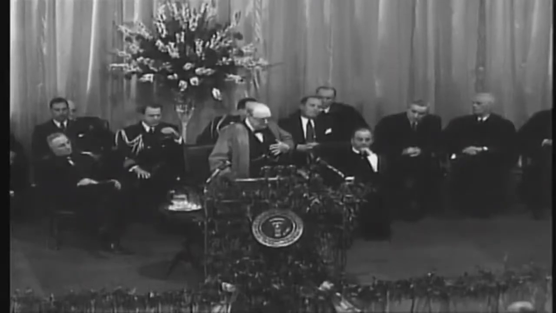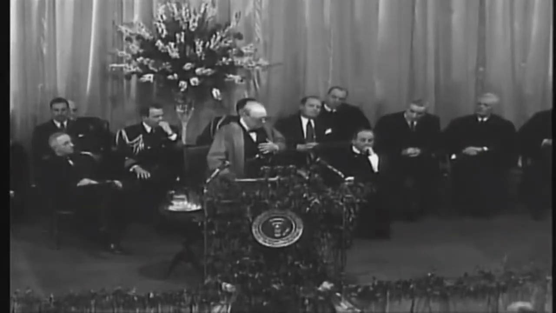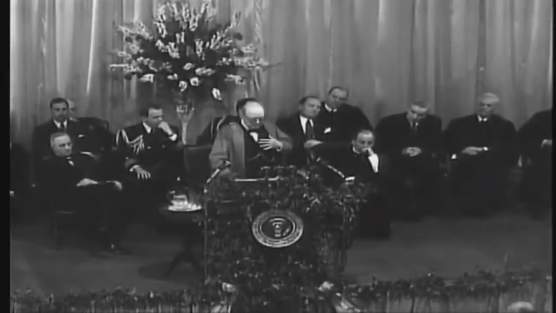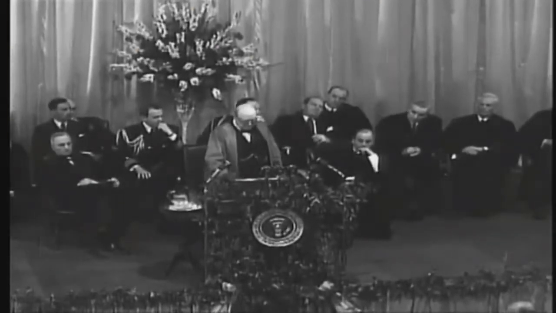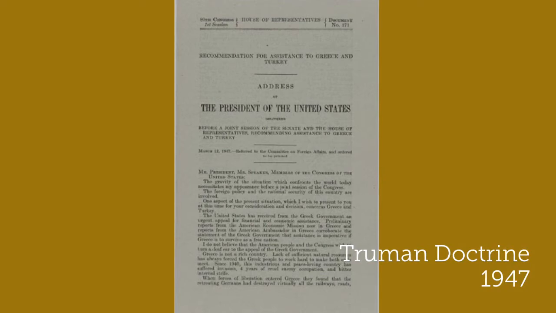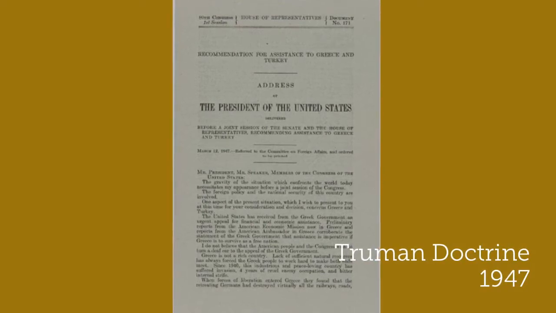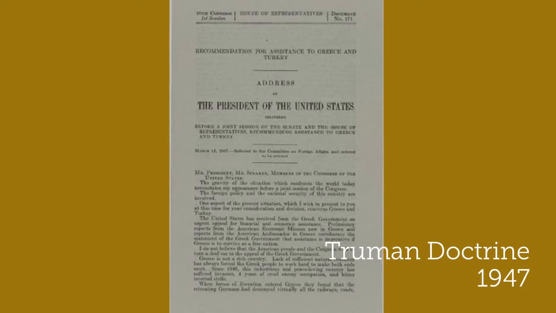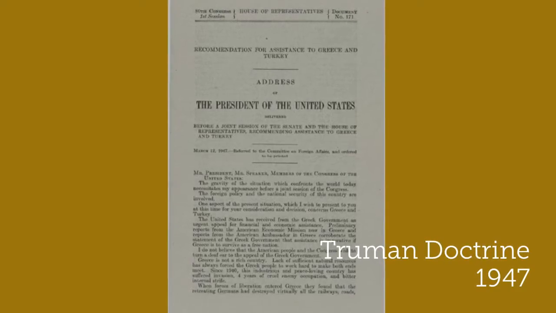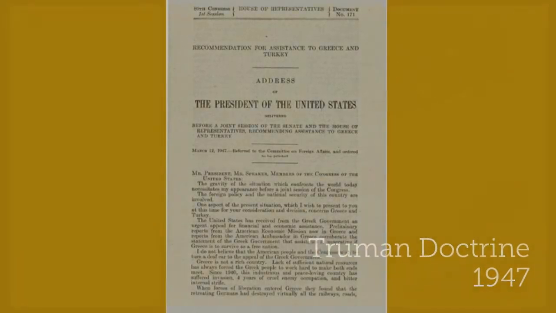With barbed wire being put along the borders, Churchill proclaims that an Iron Curtain had divided the continent in two. The curtain has descended across the continent. Then America announced the Truman Doctrine, condemning the USSR and stating that America would try to prevent the spread of communism around the world. Many people view this as the official declaration of the Cold War.